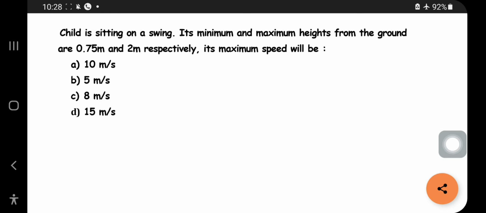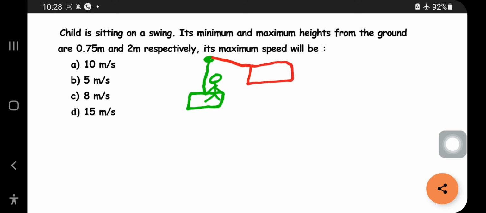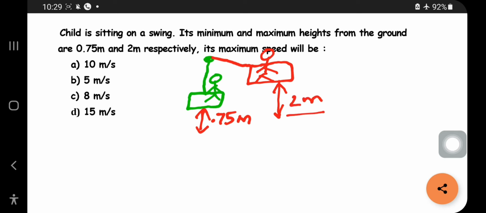So it should be a picture oriented question. This is a swing. She is sitting on it, and she is moving here while swinging. At the minimum position she is 0.75 meter from the ground. Now it is 2 meter. Here what you should do is